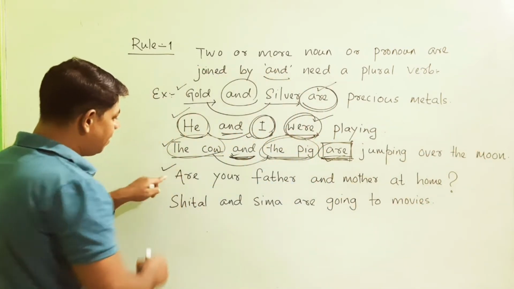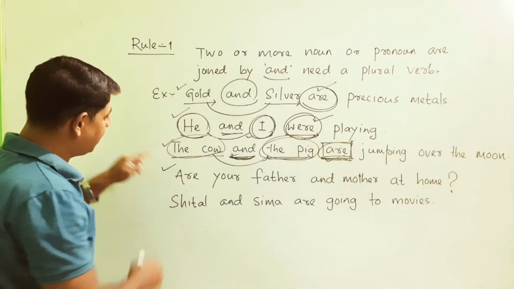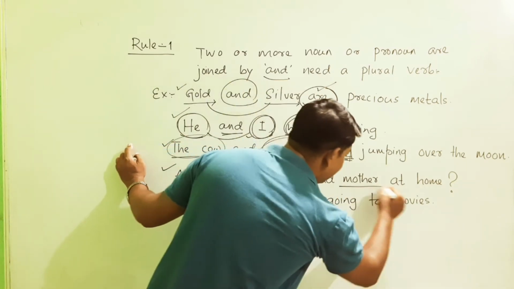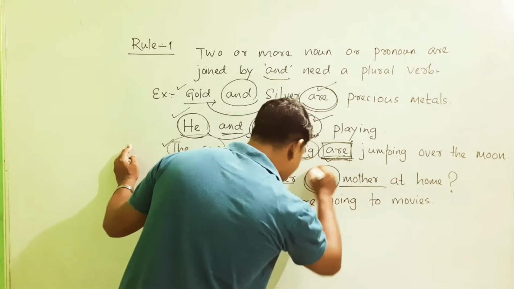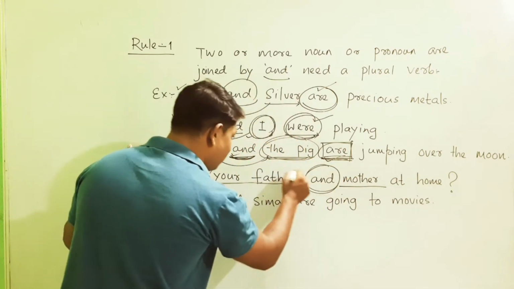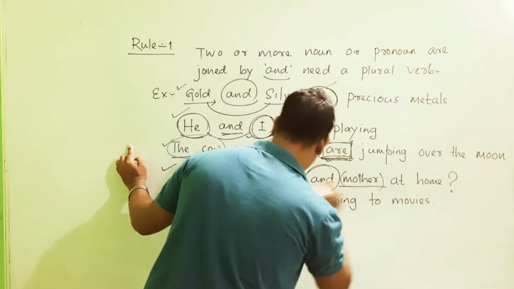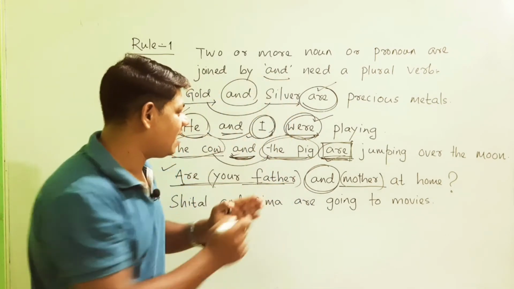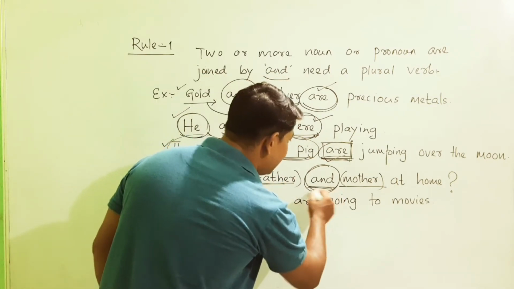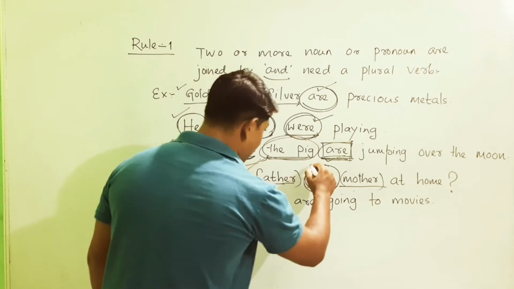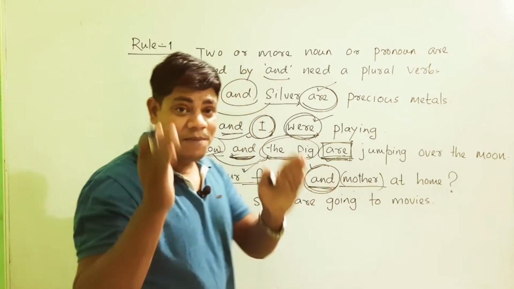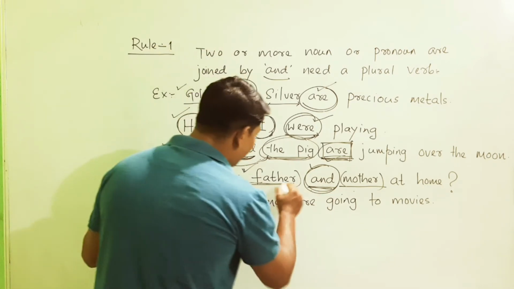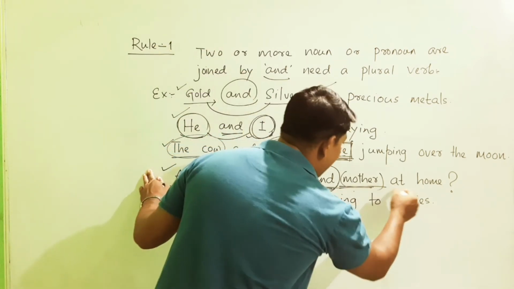Then comes your fourth example, that is, are your father, mother, joined with and. Are your father and mother. So these are two nouns joined together with the help of and. So it means that no doubt this will carry the plural verb. So that is are here. Are your father and mother at home.